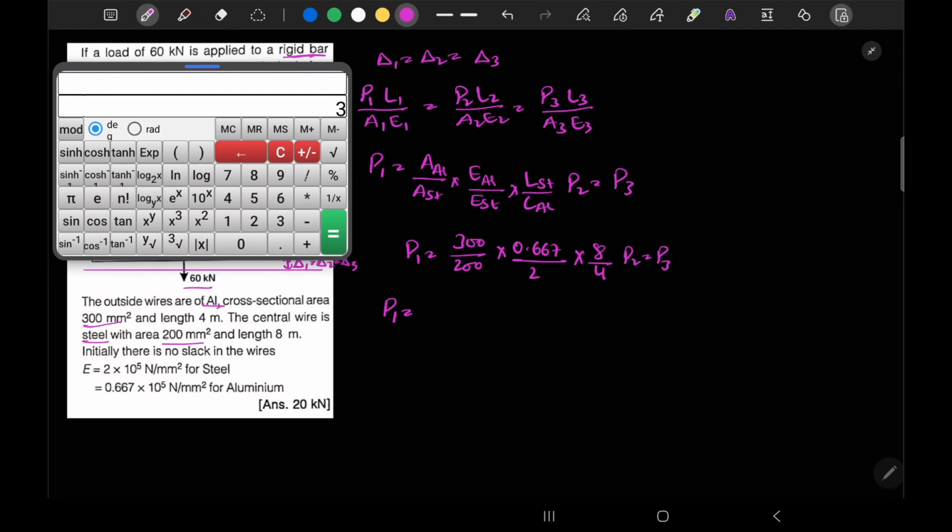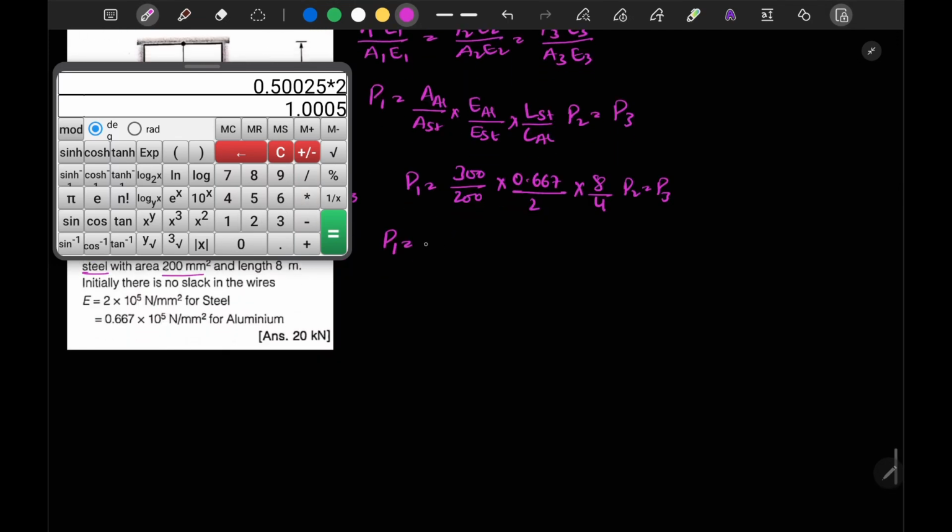Let's calculate this: 3 divided by 2 into 0.667 divided by 2 into 2. This becomes 1.0005 P2 is equal to P3. Now this is our equation 1.